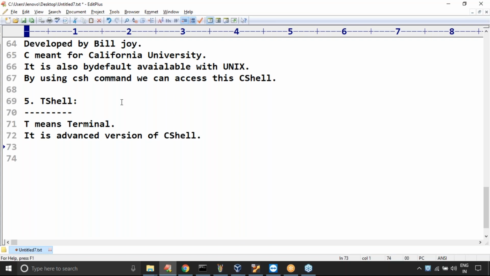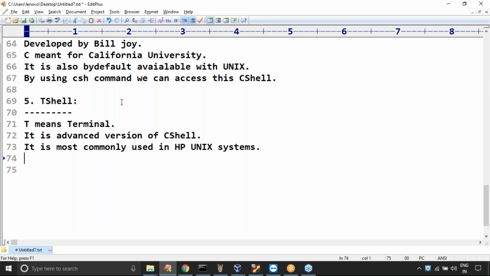It is most commonly used in HP Unix operating systems. Remember this carefully, sir.